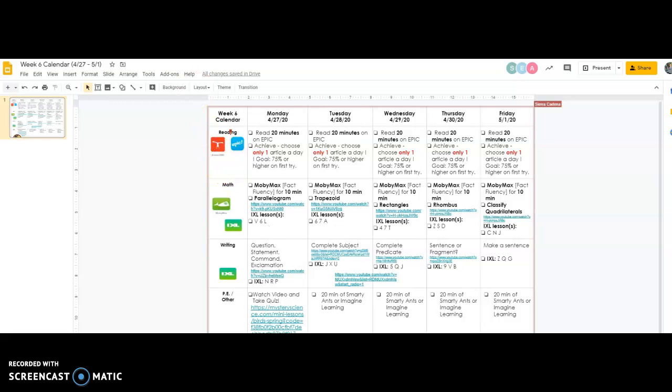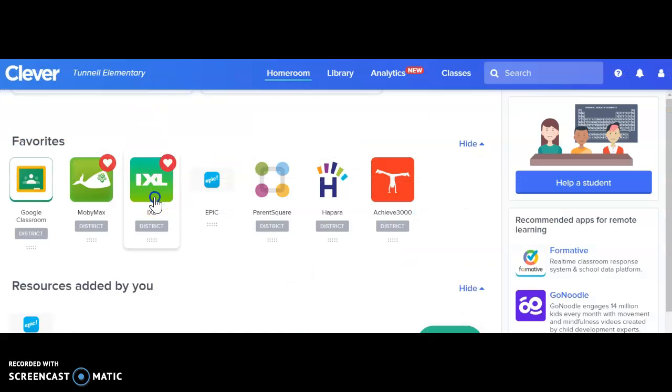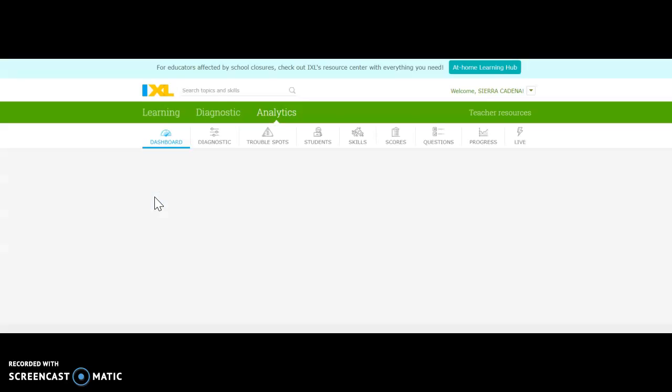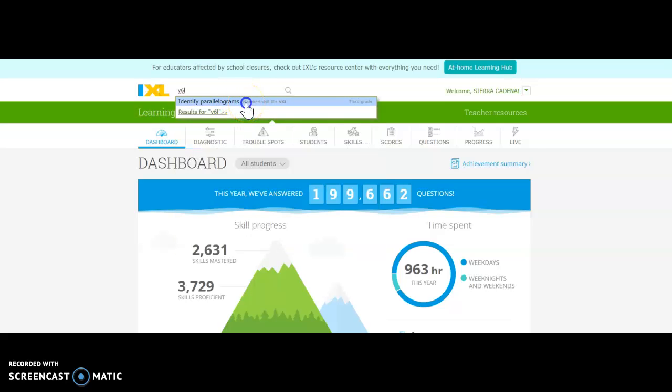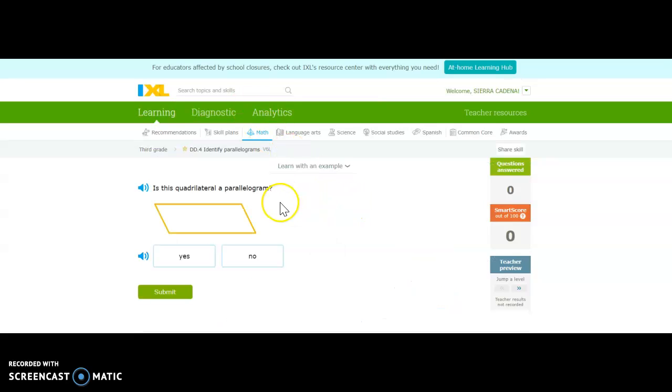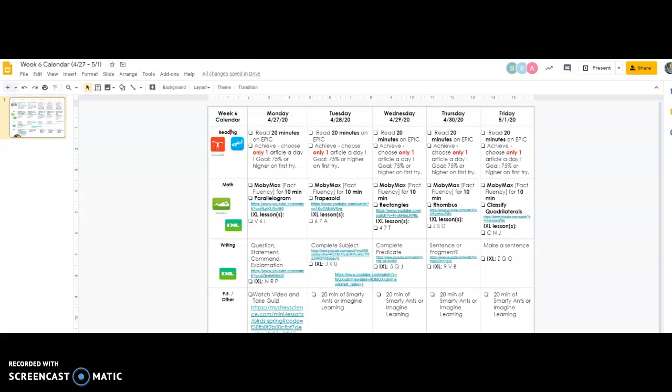So go back to Clever, click on IXL, and then type in V6L. It should be something about parallelograms. So I want you to do this, and you're trying to get a SMART score of 85 or higher. Okay? And go back to the weekly calendar.